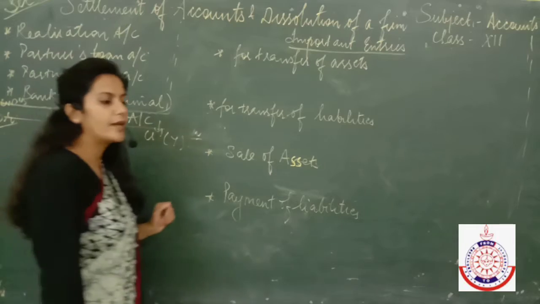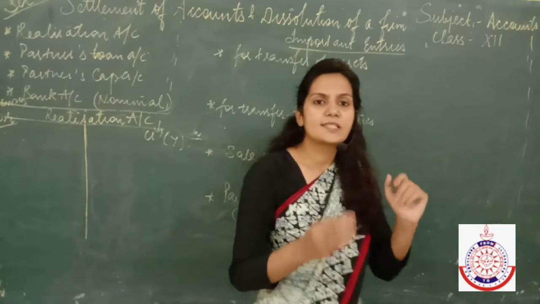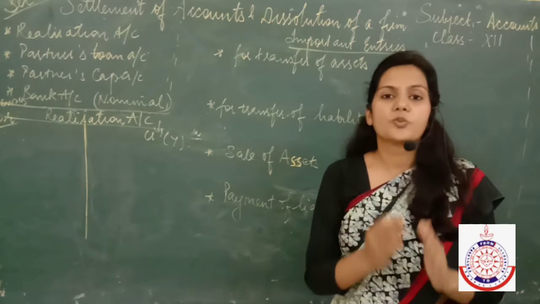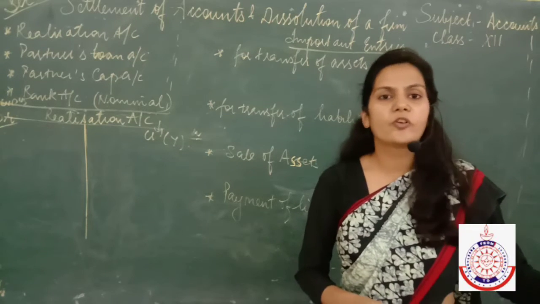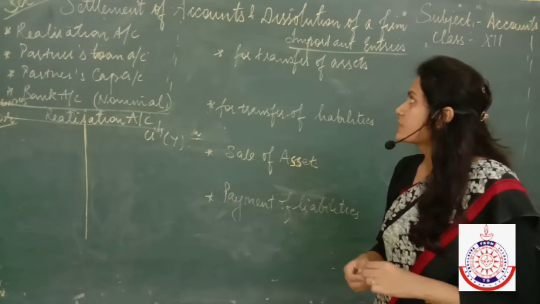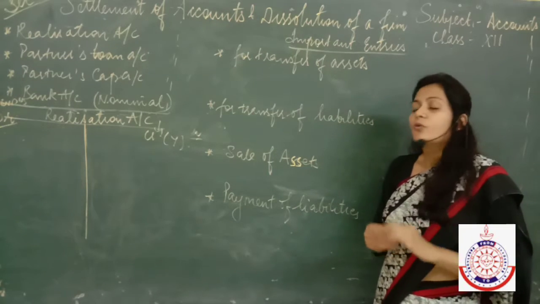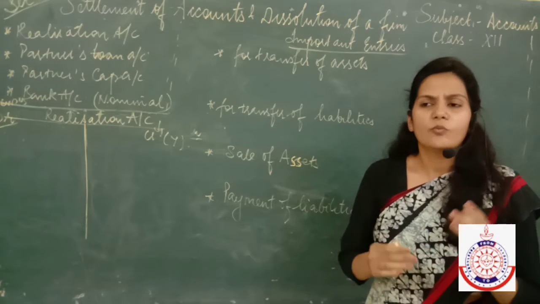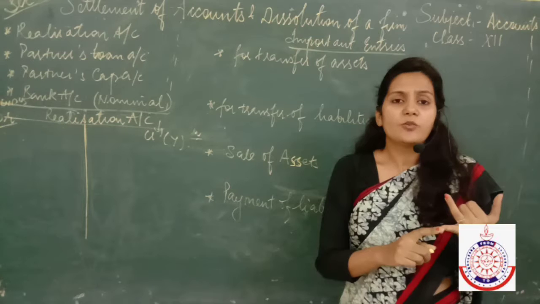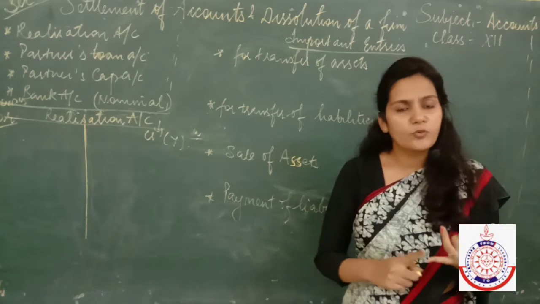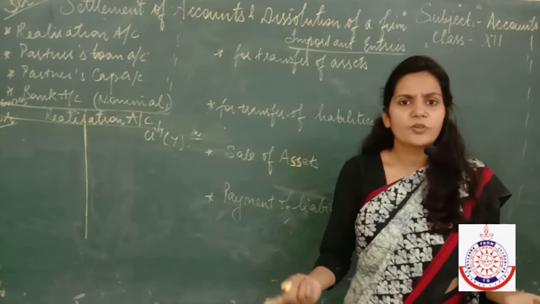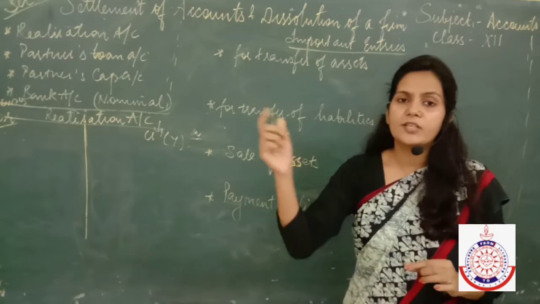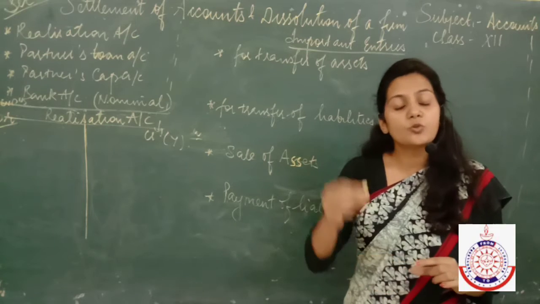Whenever we prepare a realization account, the first step is to transfer all the assets which are shown in the balance sheet at the book value. Listen students, we are going to dissolve the firm now. We are going to wind up the business now. So it means we need not have asset accounts in our ledger books now. We don't need any asset now because we are going to sell off that asset in the market. So first of all, we have to reduce the book value of the assets to 0.